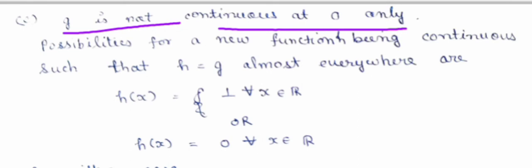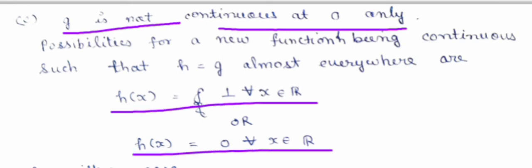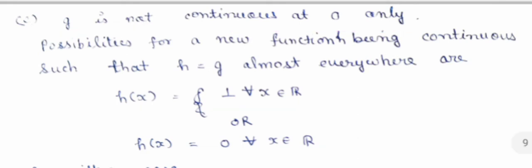The possibilities for a new continuous function h such that h equals g almost everywhere are h(x) equal to 1 for all x in R, or h(x) equal to 0 for all x in R. So you can see that if there is a continuous function h that can be equal to g, the only possible cases for h are the constant functions 1 and 0.